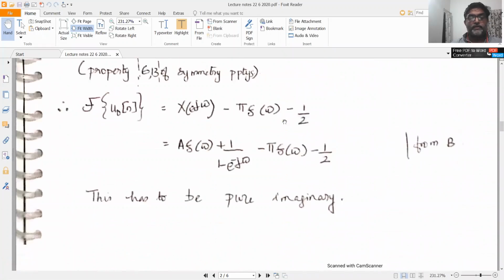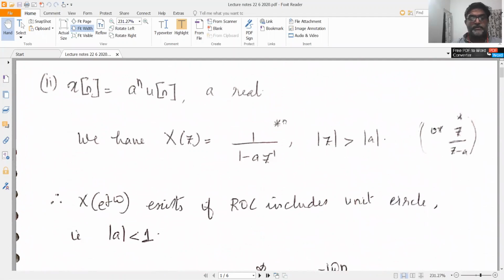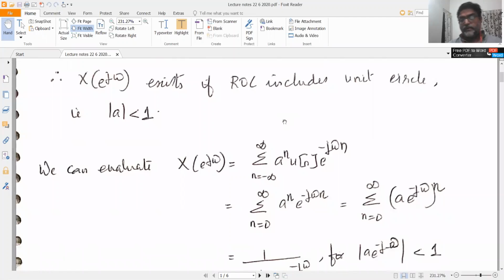I believe in the previous class we had been discussing the relationship between the Z transform and the Fourier transform, and we had concluded that the Fourier transform is the Z transform evaluated over the unit circle, provided that the Z transform converges over the unit circle. So, for what kind of sequences does the Z transform converge over the unit circle?